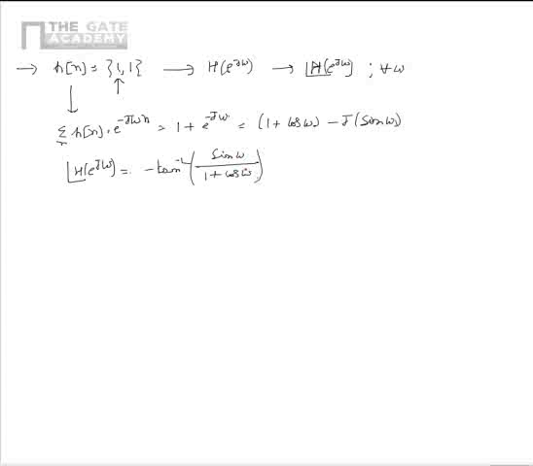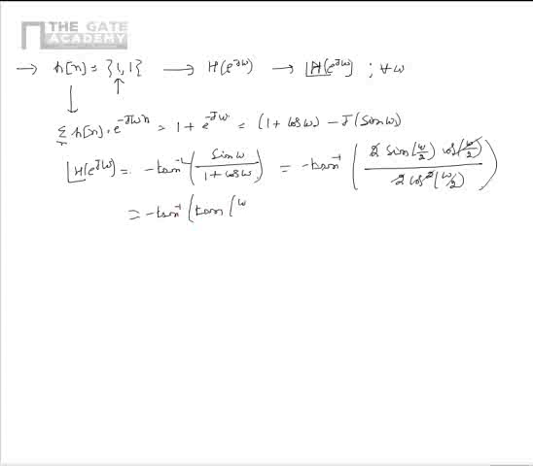We know that sin omega is equal to 2 sin omega by 2 cos omega by 2, and 1 plus cos omega is 2 cos square omega by 2. So upon substituting these formulae and simplifying, we get phase of H of e power j omega as minus tan inverse of tan of omega by 2. So this is equal to minus omega by 2. From this we see that the phase of H of e power j omega is equal to minus omega by 2.